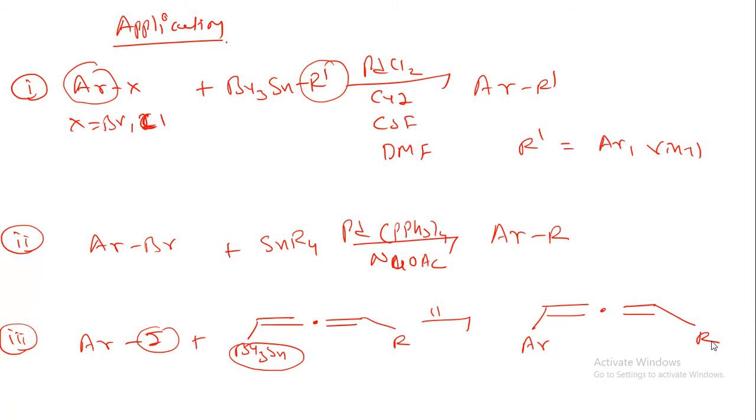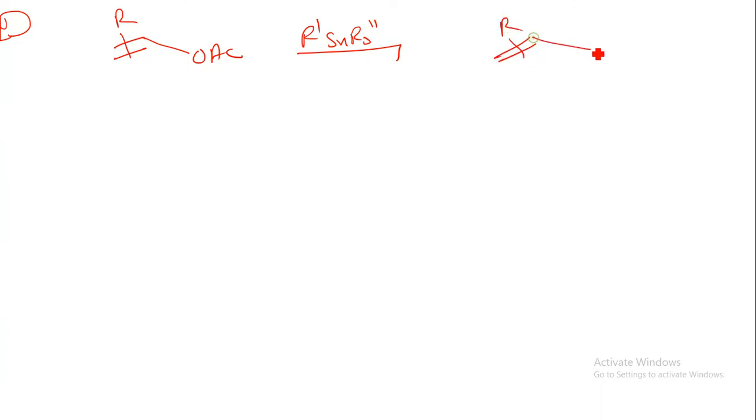Now let us understand one more application of the Stille coupling. Suppose we have a group R attached over here, either this way or to this carbon, with an OSE group. Here we can have R' SnR3''. What will happen is this R group will remain as it is, and the OSE group will be removed. Here we can have R'. So this is another application of the Stille coupling.